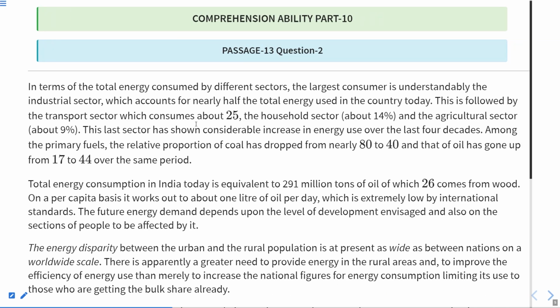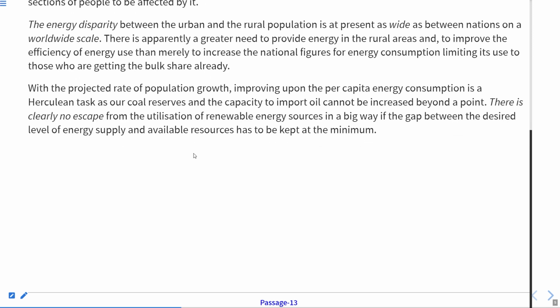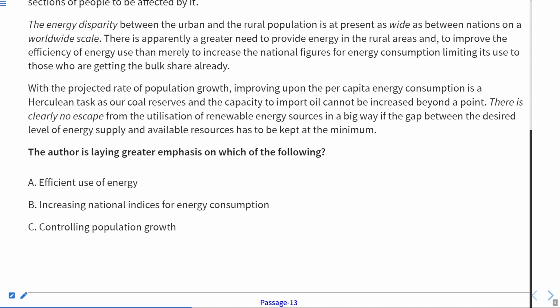Now again, the same paragraph, and the question number 2. Question number 2 is, the author is laying greater emphasis on which of the following? Greater emphasis means stressing on which point? Efficient use of energy, increasing national indices for energy consumption, and controlling population growth. Here, 3 points have been given to us. Maybe all 3 are the answers, any one of these 3 can be the answer, or maybe 2 of these can be the answer. So we have to check each and every option one by one.